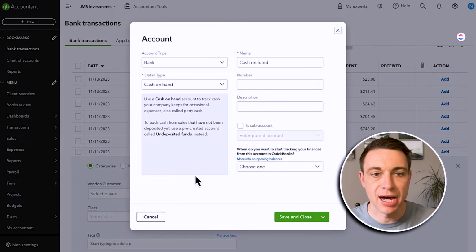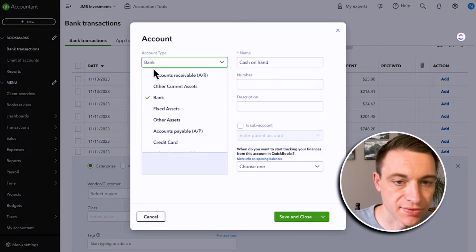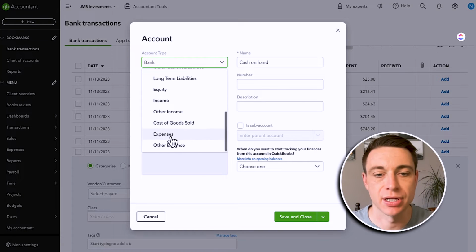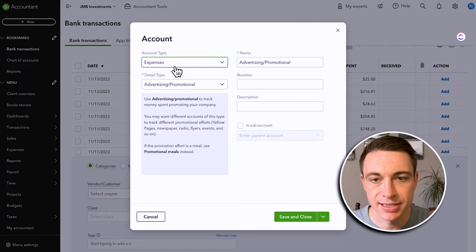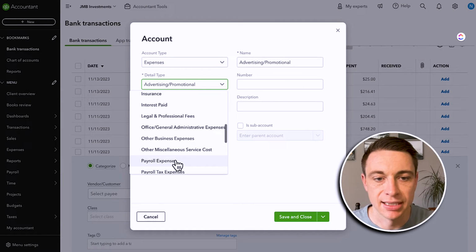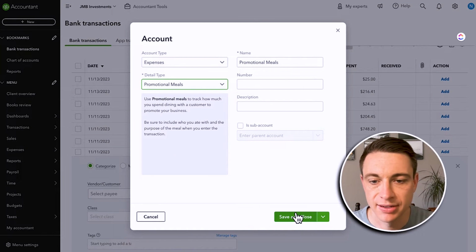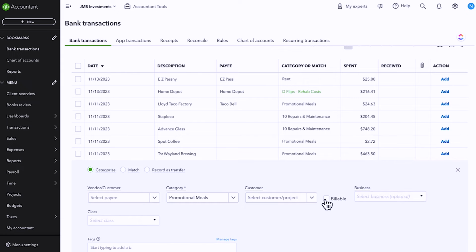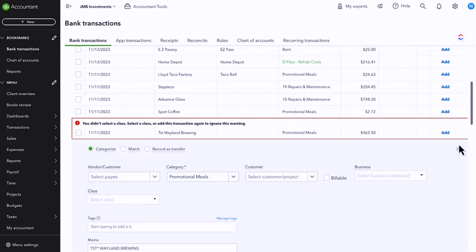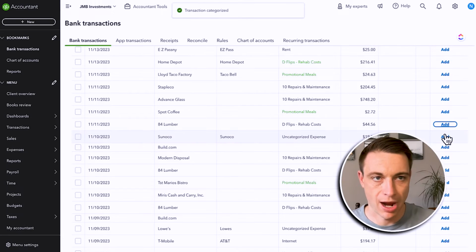Now, am I thinking about where this belongs? Is this cost of goods sold? Is this expenses? Where does it go? I might get lucky and get it right. In this case, I'm going to say expenses, and I can put it right there, okay? And I've added an account, okay? And I can add it right there. I'm going to leave class blank. That's okay. So I might do that.